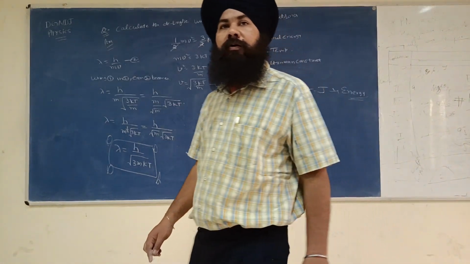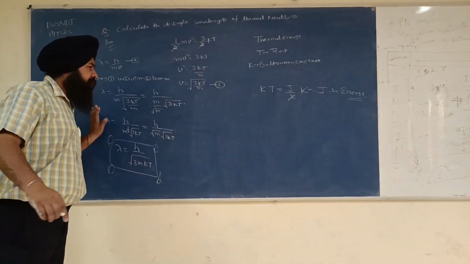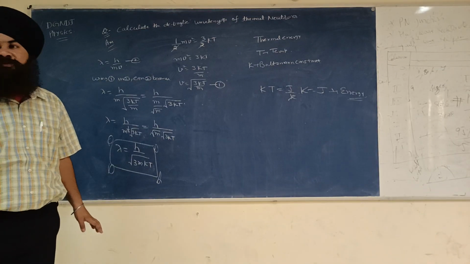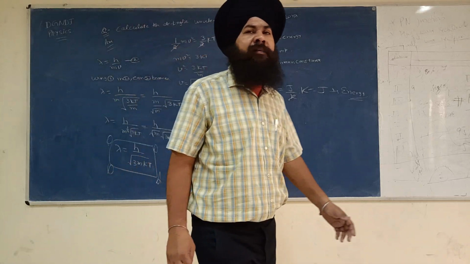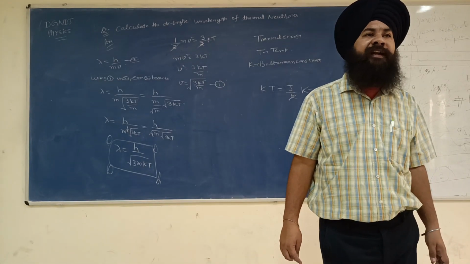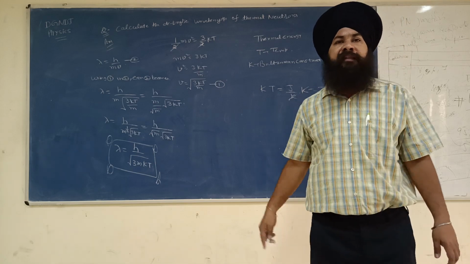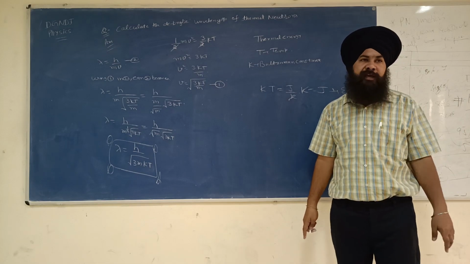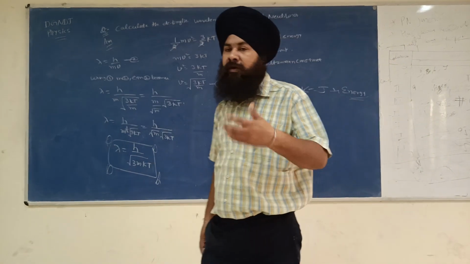Okay. Now this is how we can calculate the de Broglie wavelength associated with the neutrons. Sometimes it can be asked in the exam: calculate the de Broglie wavelength of an electron for the non-relativistic case, and calculate the de Broglie wavelength of thermal neutrons or simple neutrons. Now I will tell you.